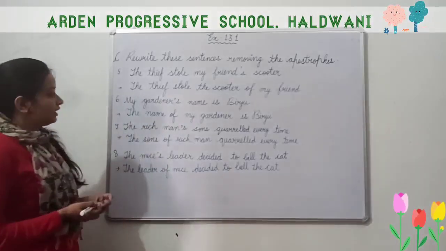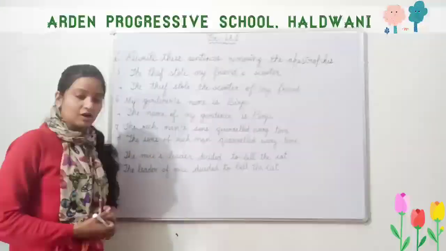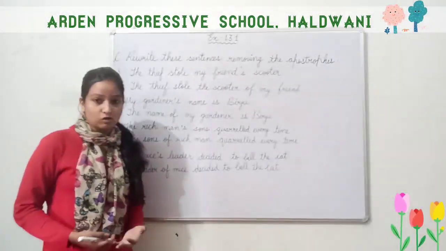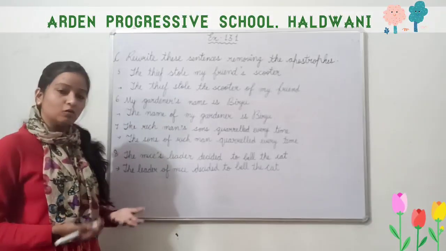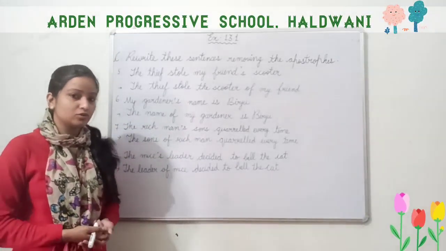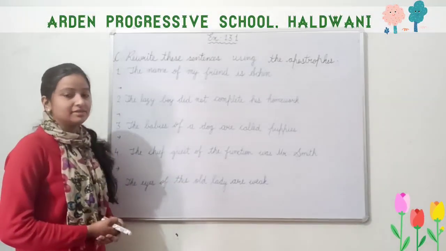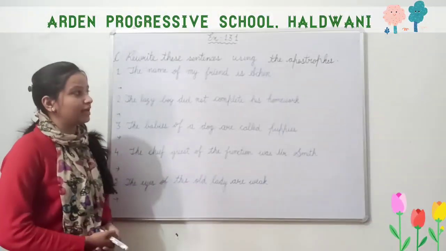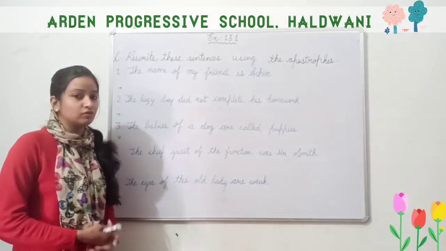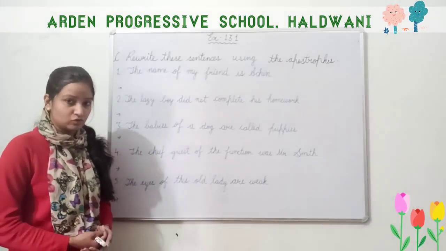So in these 4 sentences, possessive nouns are given. Okay, means what belongs to whom. With nouns we use apostrophe S to show what belongs to whom. That is only called possession. Rewrite these sentences using the apostrophes. So in our previous exercise we were removing the apostrophe, but in this we have to add apostrophe.